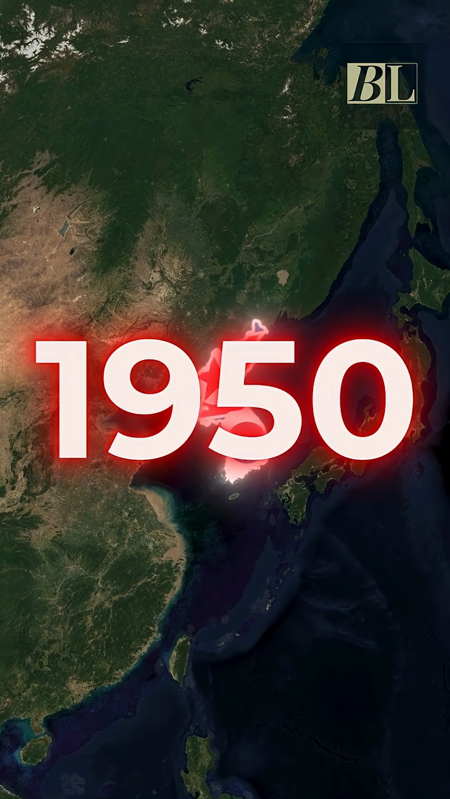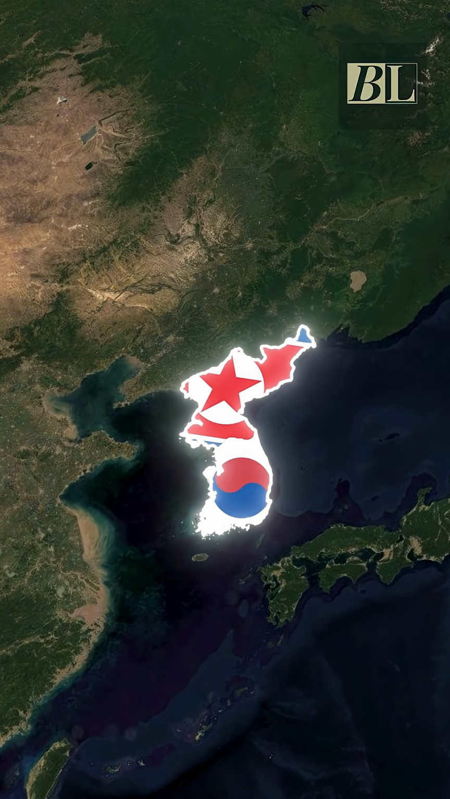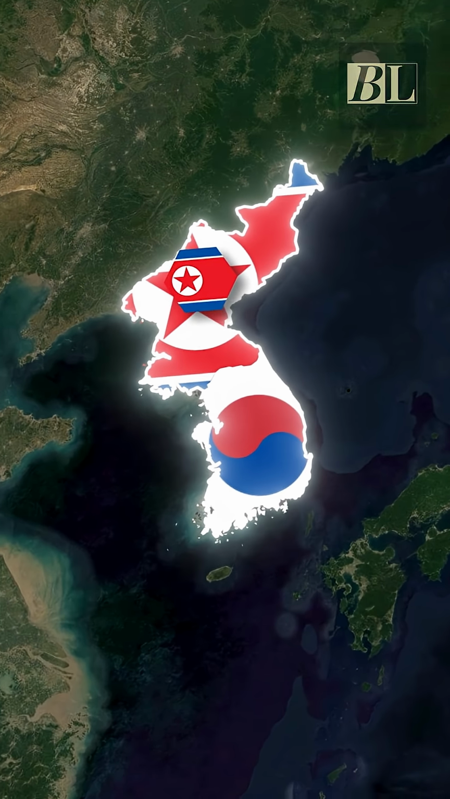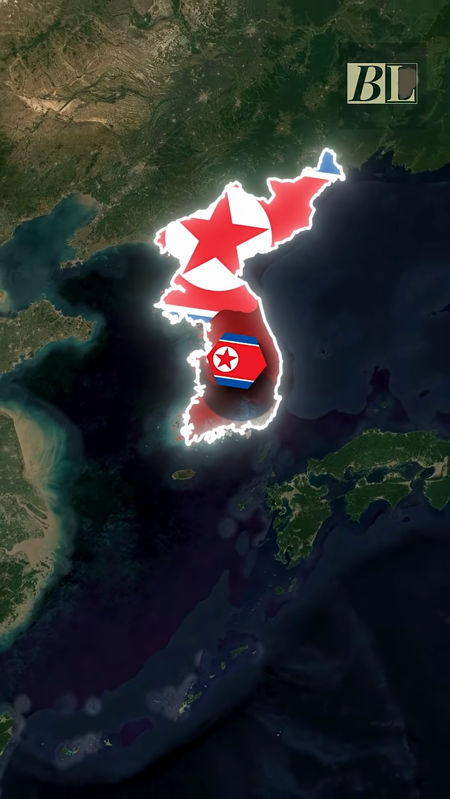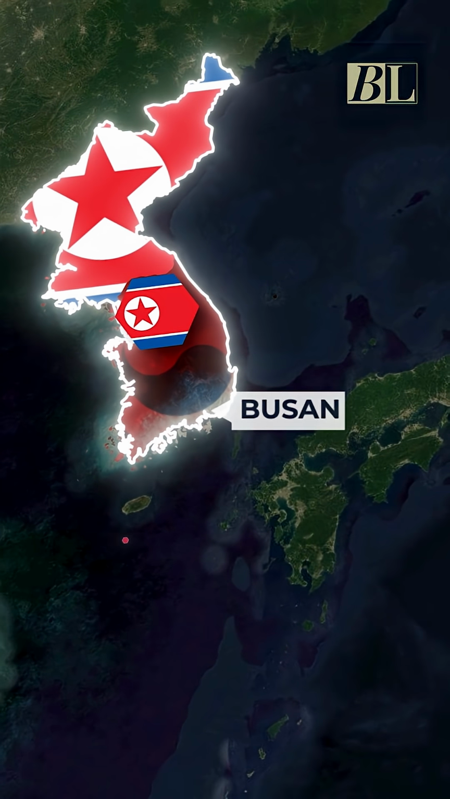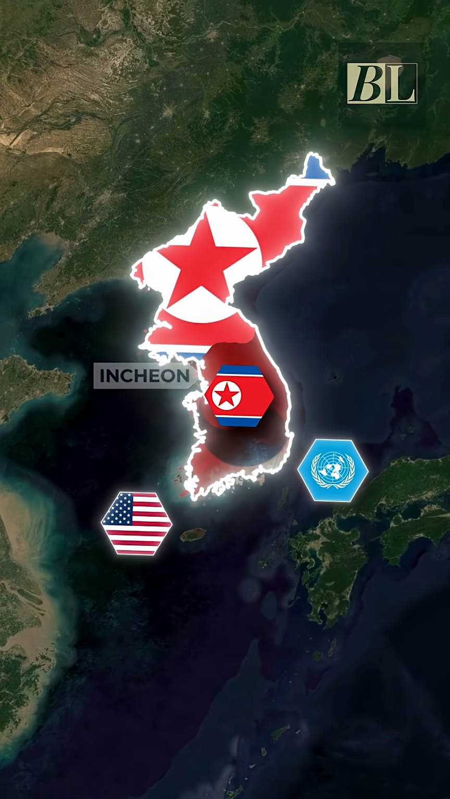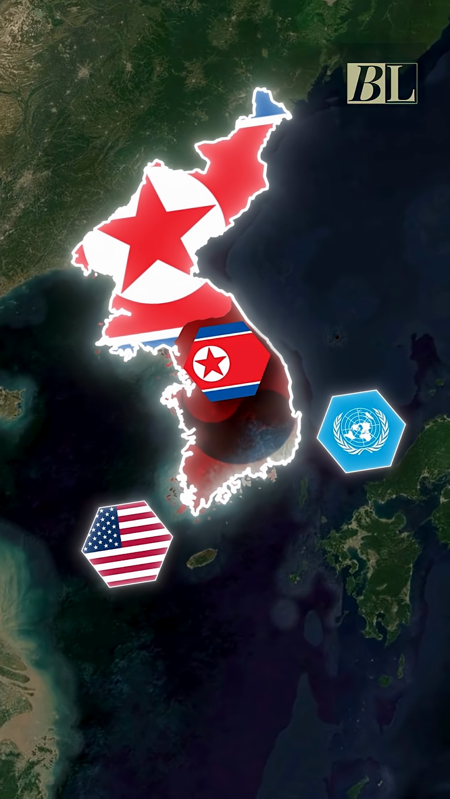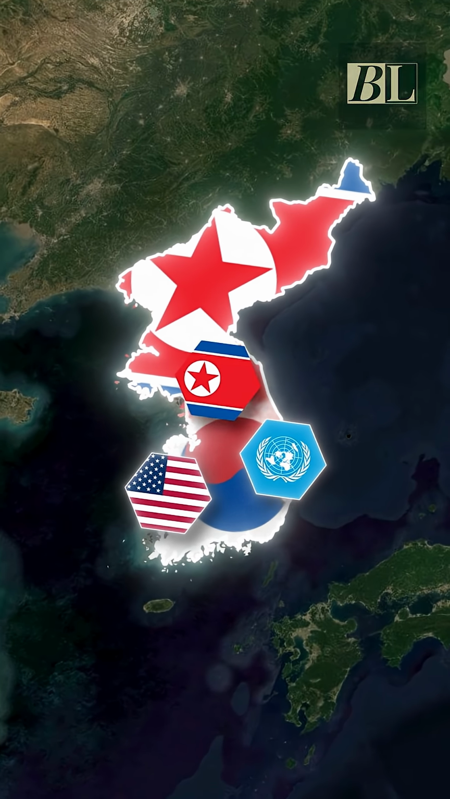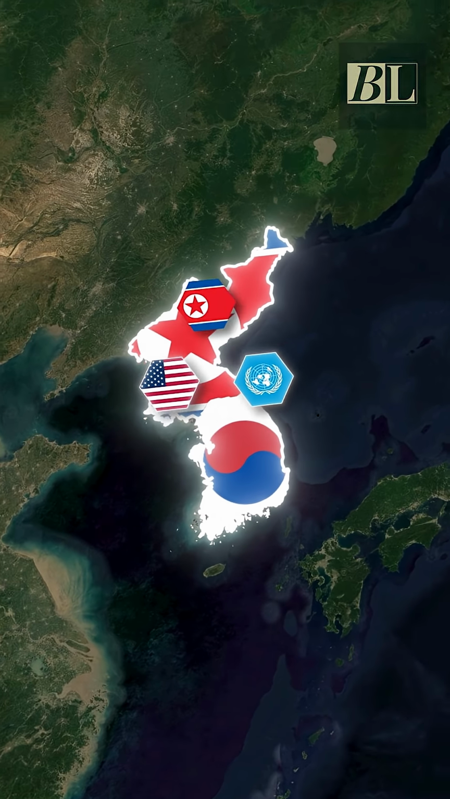In 1950, North Korea tried to reunite this island by force. Its army stormed into the south and nearly conquered everything, leaving only a small corner around Busan. Then US and United Nations forces rushed in, landing at Incheon and turning the tide of the war. They didn't just defend the south, they pushed the North Korean army back city by city until they reached the very edge of China's border.